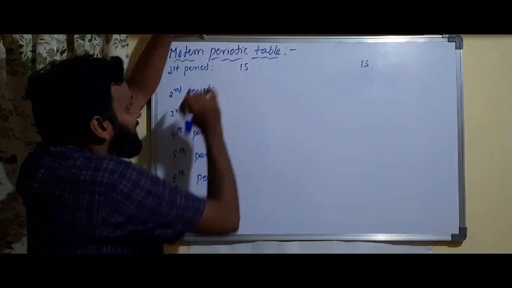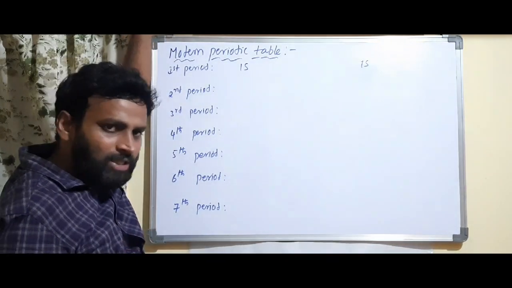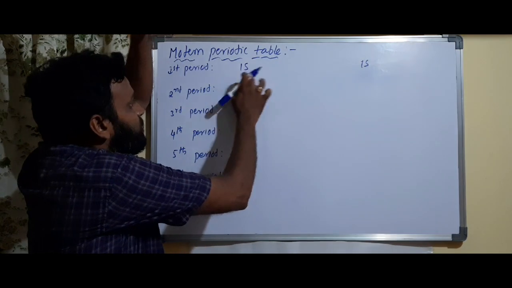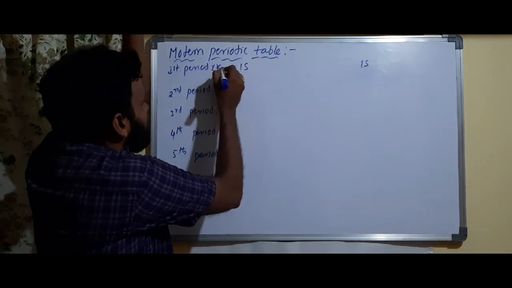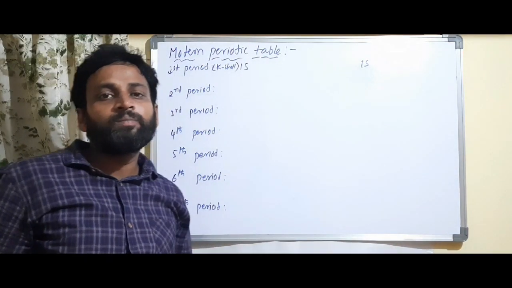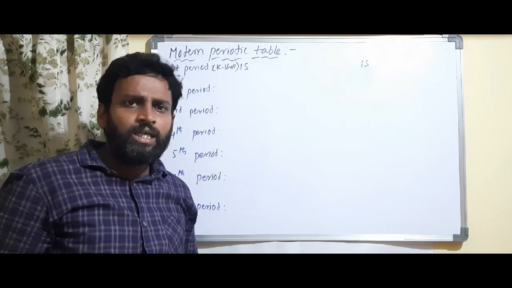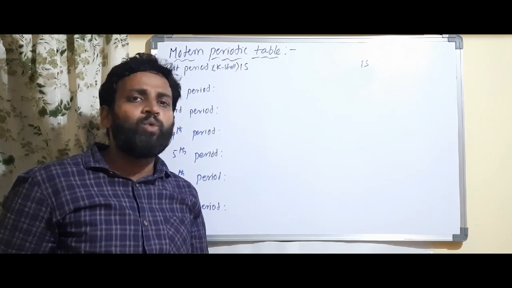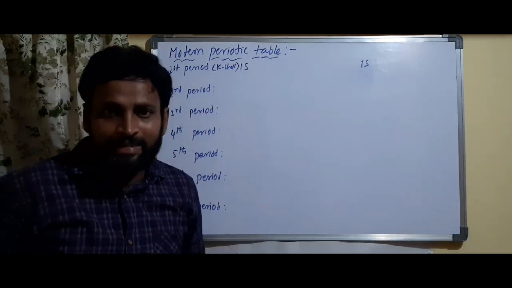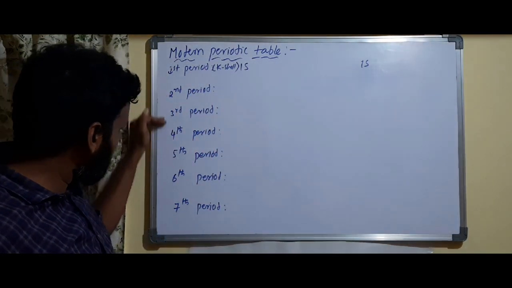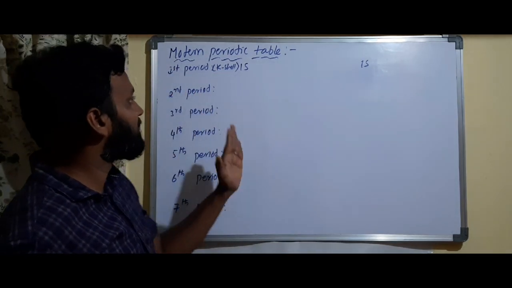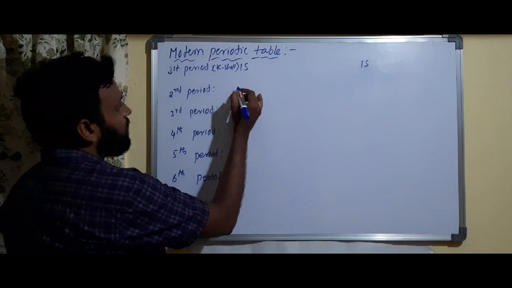This first period is exceptional, because there is the K shell present. In the K shell, how many subshells are present? Only one, s, is present. Is there any p? That's why there is no p in the first period. And all the remaining periods consist of p. So every period starts with s and ends with p. Did you understand this or not?